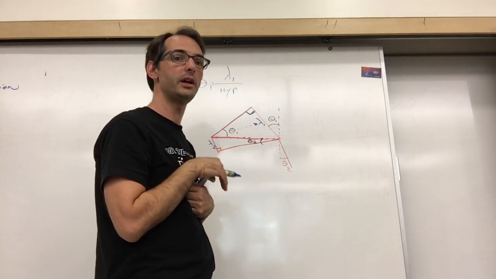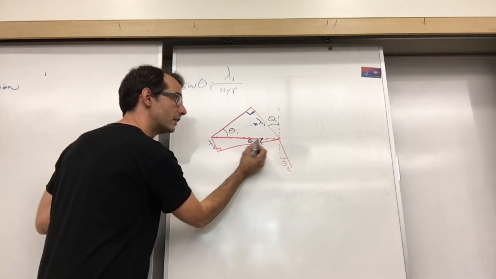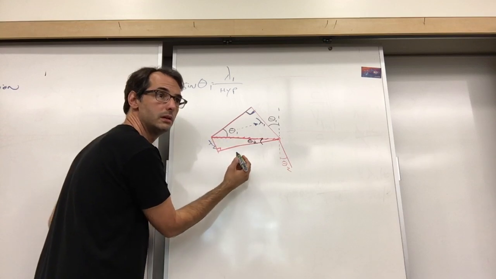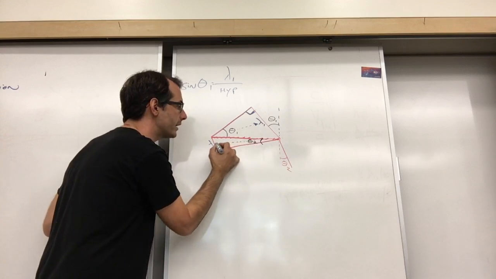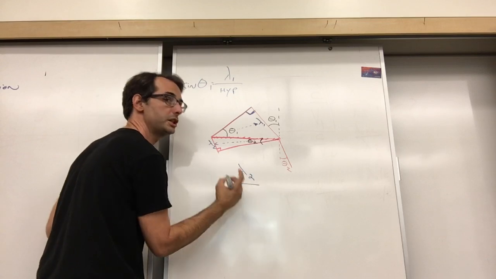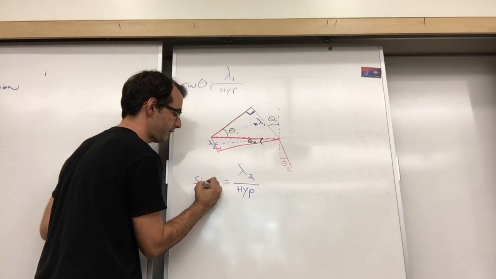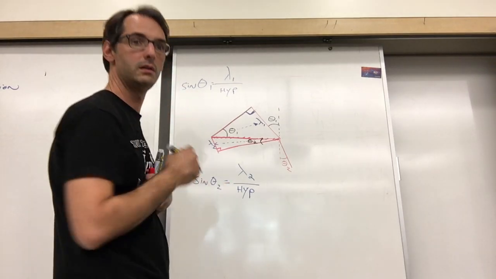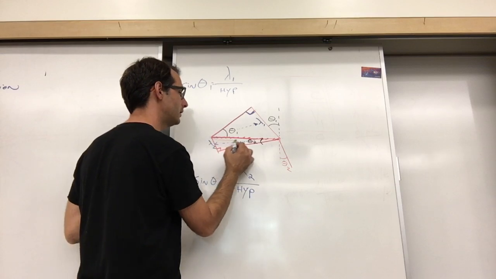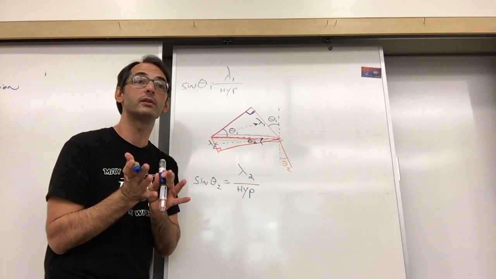Oh, that's what the sine does. Yes. Now, in this triangle, if you are theta 2 and you look across the triangle, the opposite side to you is lambda 2. The ratio of lambda 2 divided by the hypotenuse is the sine of theta 2. Okay, check it out. See how these two things share a side? That's the same hypotenuse for both triangles.